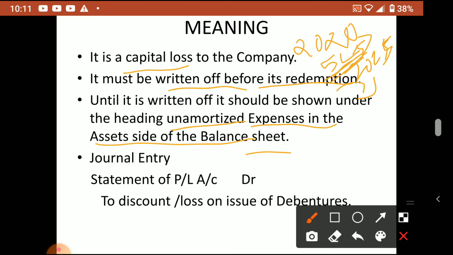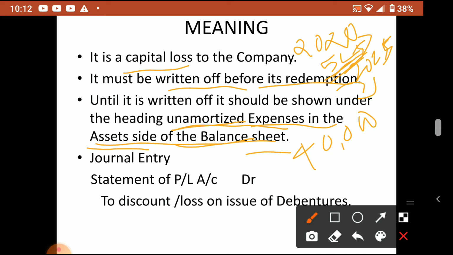We will charge 10,000 in 1 year, so the remaining portion is 40,000. In 1 year 10,000 is charged to the statement of P&L or securities premium, and the remaining portion, 40,000, is known as unamortized expenses, means the unwritten off part of expenses. That should be shown on the asset side of the balance sheet.